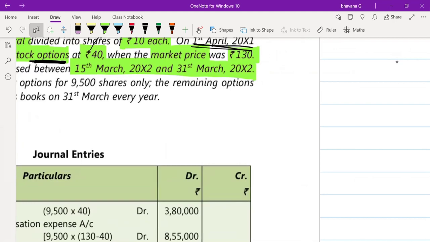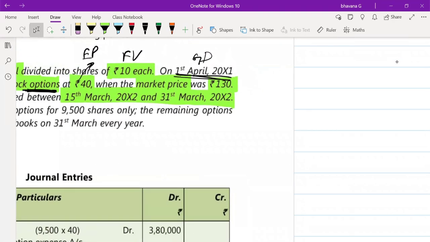So how many days do you have as an exercise period? Do you have any vesting period and all here? So what case is this? Is the first case more than 1 year, or is it the second case less than 1 year? More than 1 year or less than 1 year? What is the case here? Less than 1 year case.